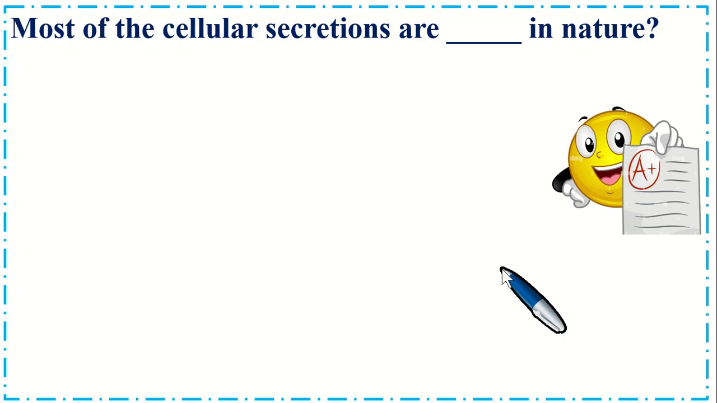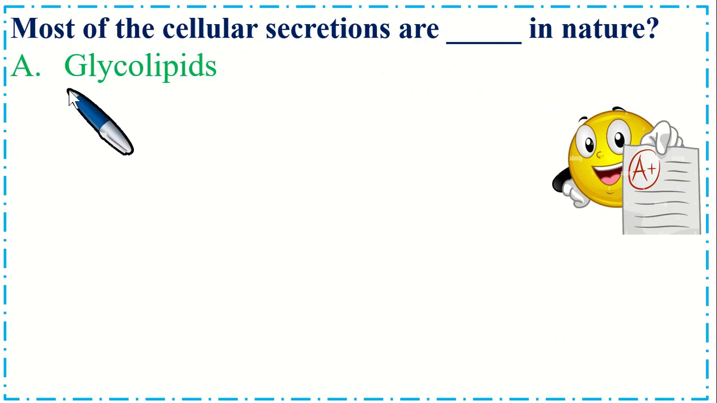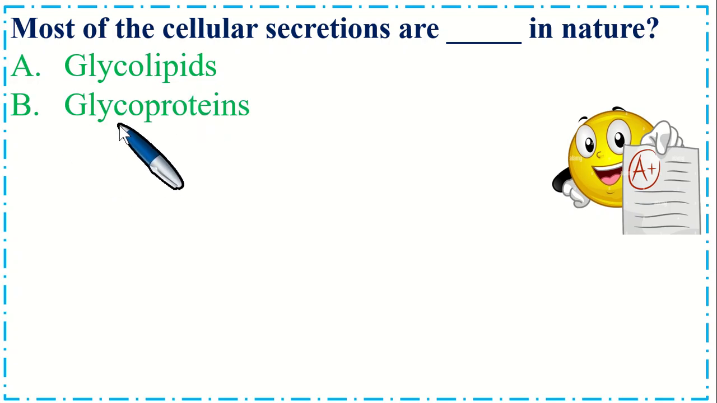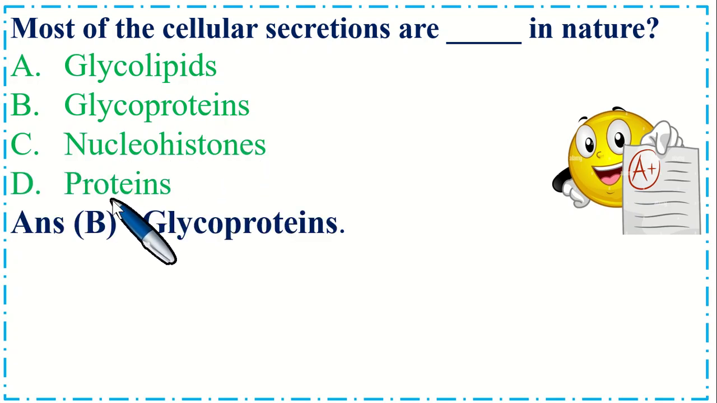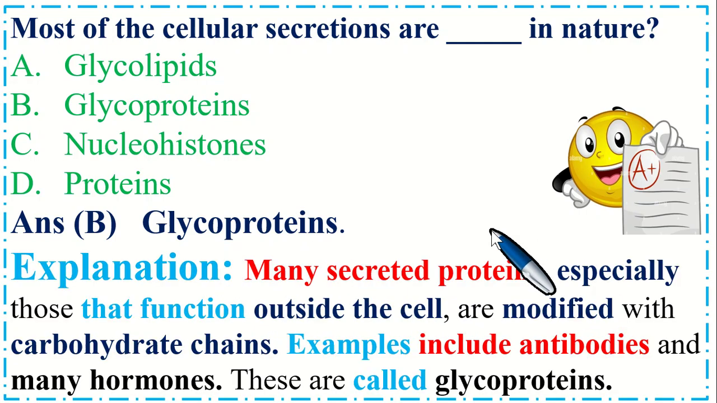So this is very important MCQs. Most of the cellular secretions are dash in nature. Option A, glycolipids, option B, glycoproteins, C, nucleohistone, and option D, proteins. So the correct option is B, glycoproteins. Many secreted proteins, especially those that function outside of the cell, are modified with carbohydrate chains. Examples are antibodies and many hormones. These are called glycoproteins.